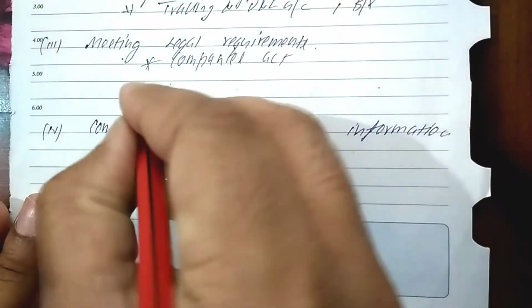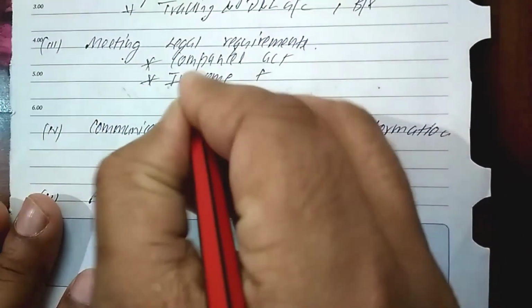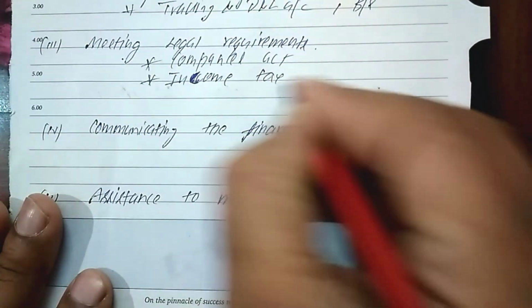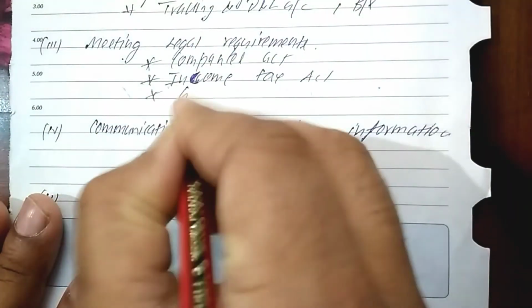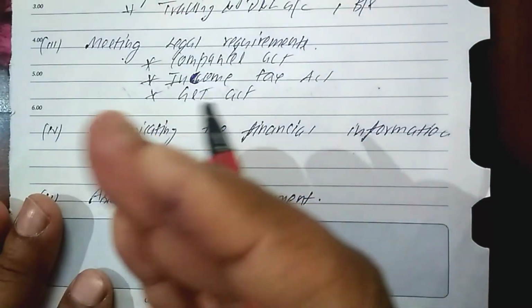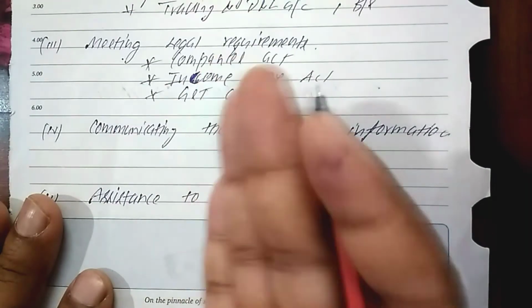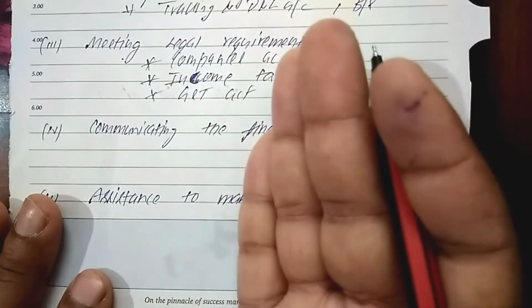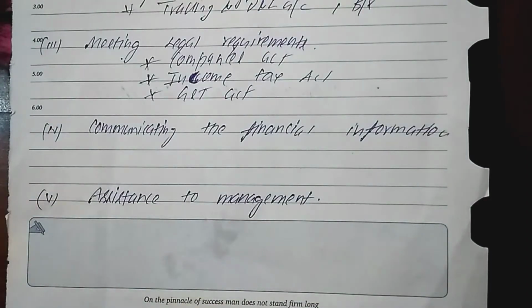Similarly, we should fulfill all the Income Tax Act rules. We have to follow the GST rules and many more. So if we are following all these acts, only then are the accounting records accepted as evidence by the court of law. Otherwise, they will not be accepted by the court.